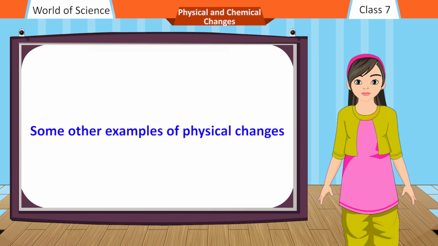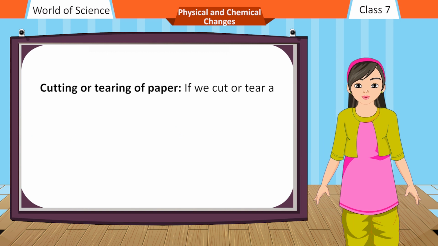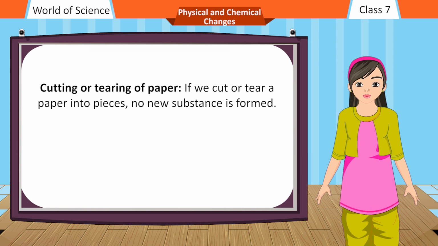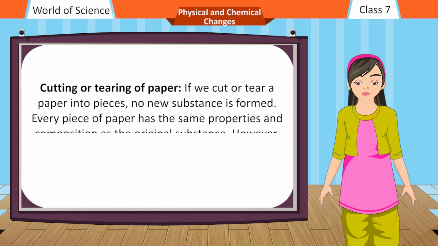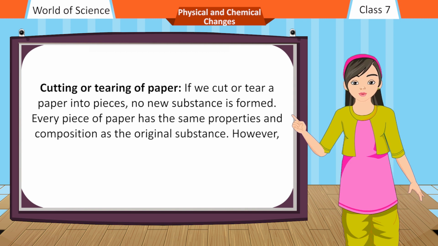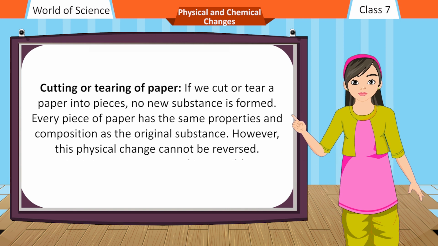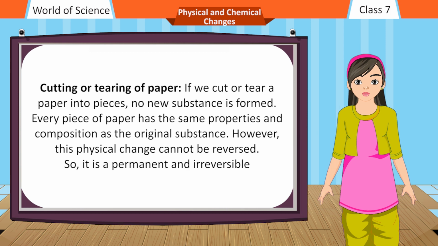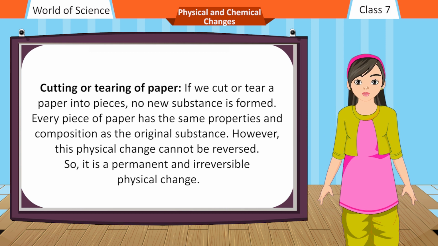Some other examples of physical changes. Cutting or tearing of paper. If we cut or tear a paper into pieces, no new substance is formed. Every piece of paper has the same properties and composition as the original substance. However, this physical change cannot be reversed. So, it is a permanent and irreversible physical change.